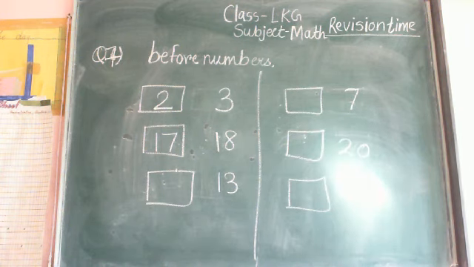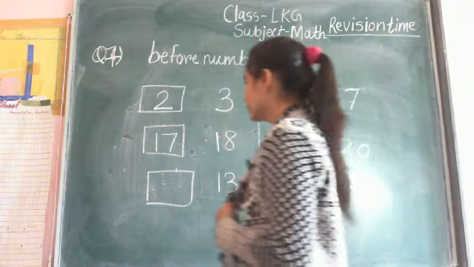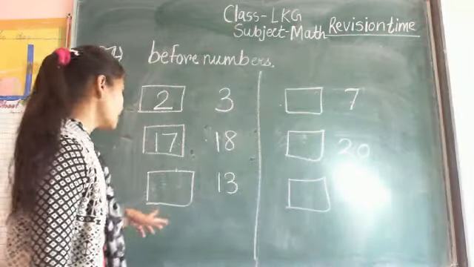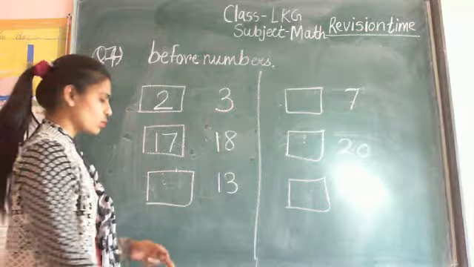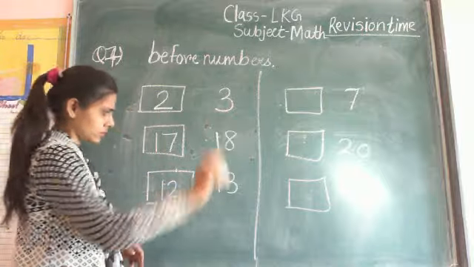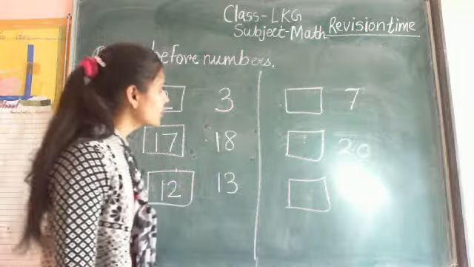So I am writing the answers. What are the answers? What is the before number of 13? It is 12. Correct? Then move to the next.